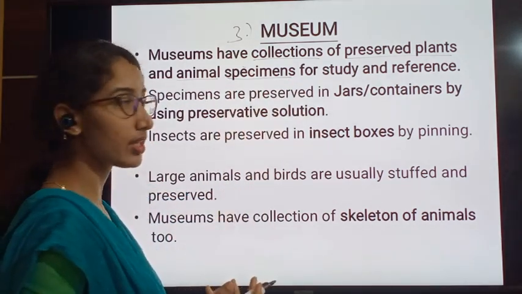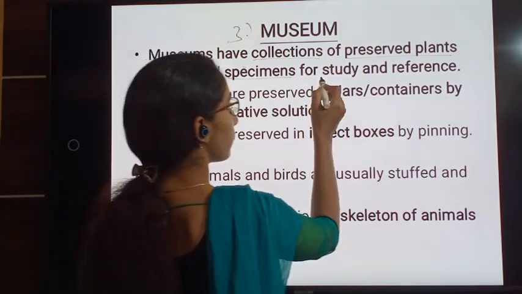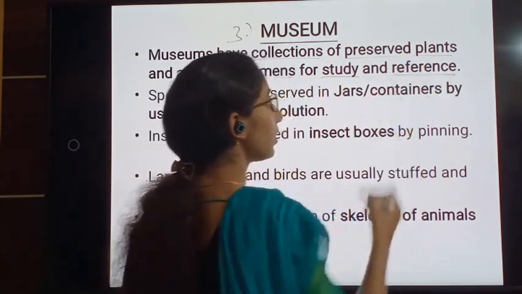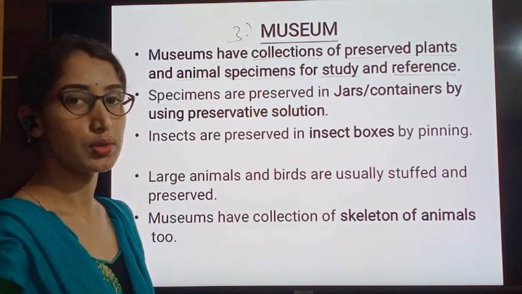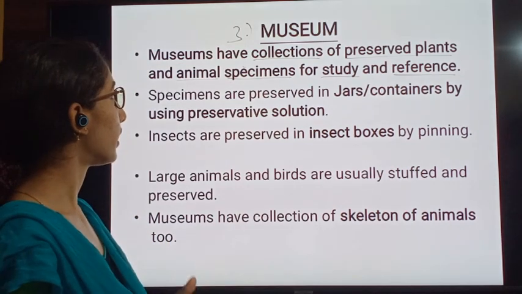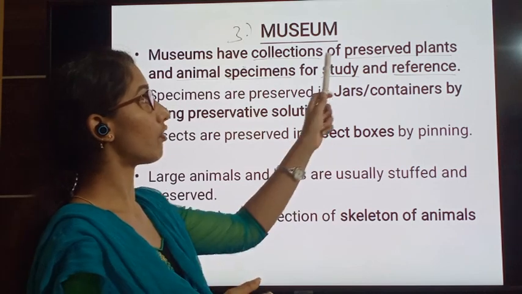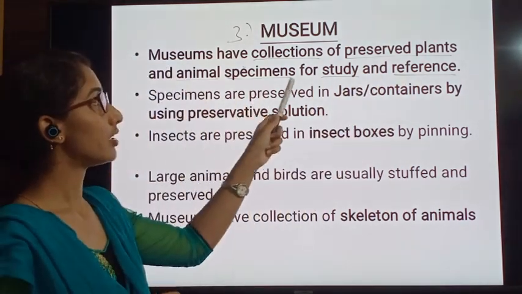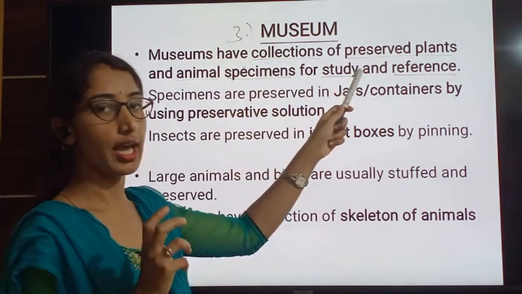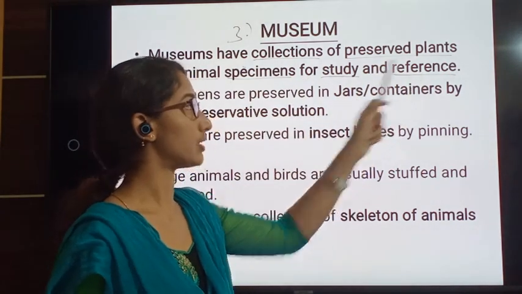Why we are preserving them? For the purpose of study and many other references. This is what we call it as museum. Museum is a place where the collections of preserved plants and animal specimens are preserved for study and reference purpose.